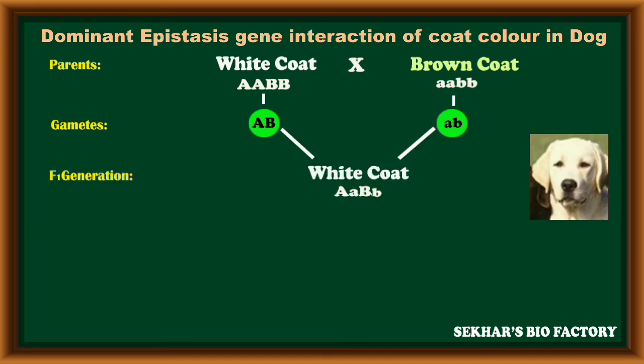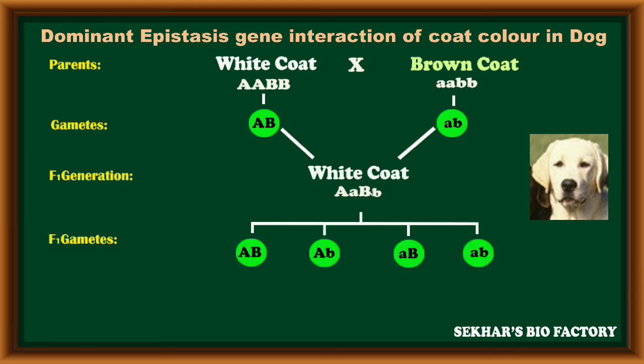These gametes are fused to form the F1 generation. In this F1 generation, the F1 hybrid has both genes in a heterozygous condition, like capital A small a, capital B small b. Now the gene A with the dominant allele masks gene B, so that white color coat will be expressed in dog.